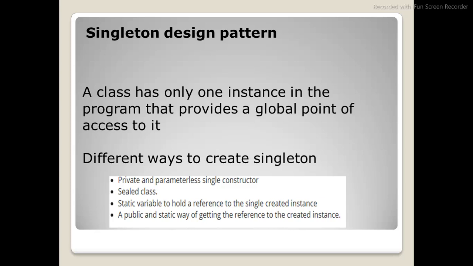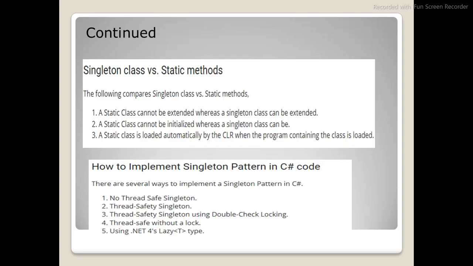There are multiple ways we can create a singleton. A private and parameterless single constructor. A sealed class. A static variable to hold a reference to the single created instance. And there are multiple ways, like using lock, to make it thread safe. So let me explain how we can do this.